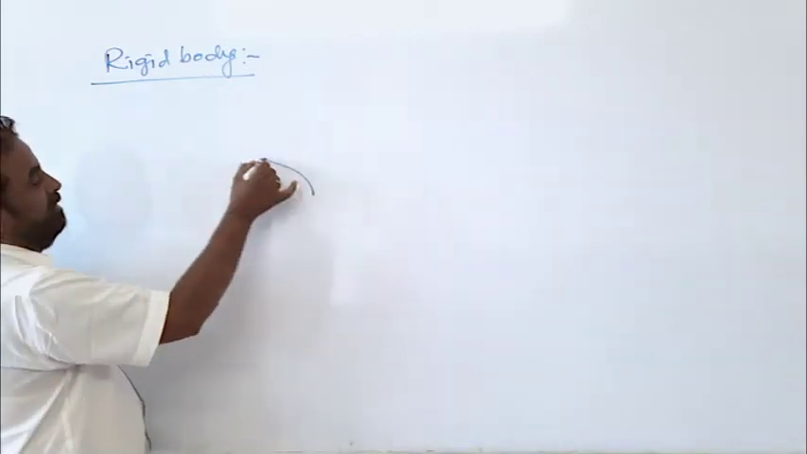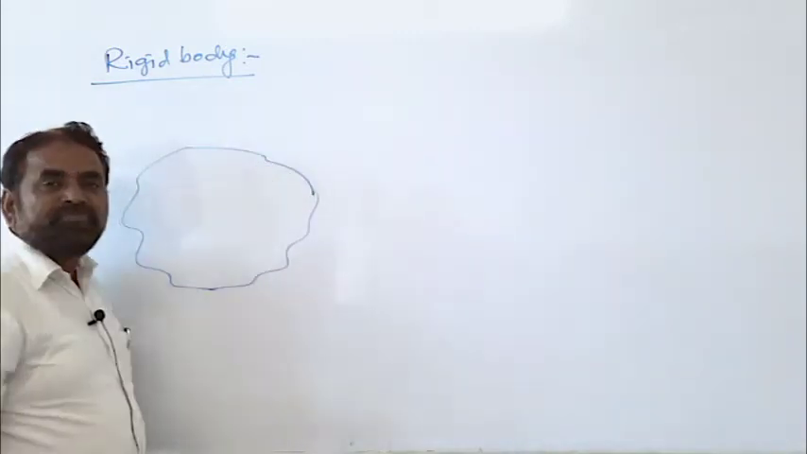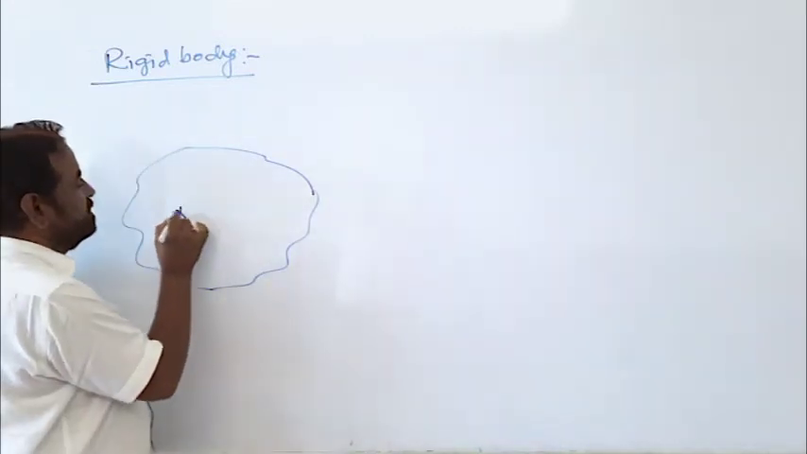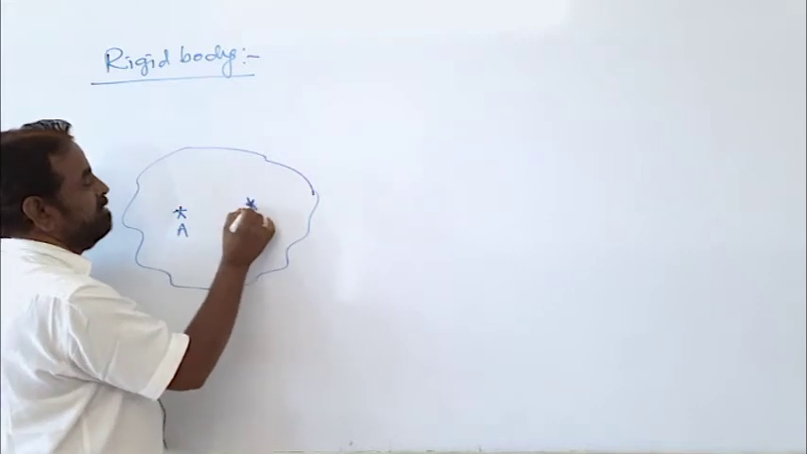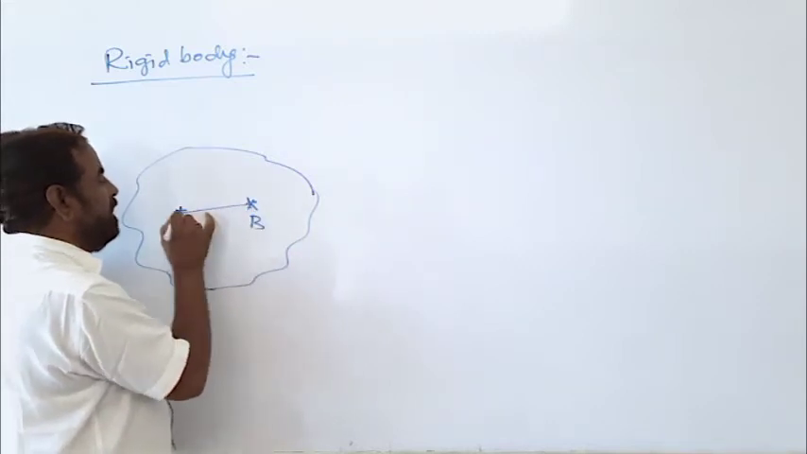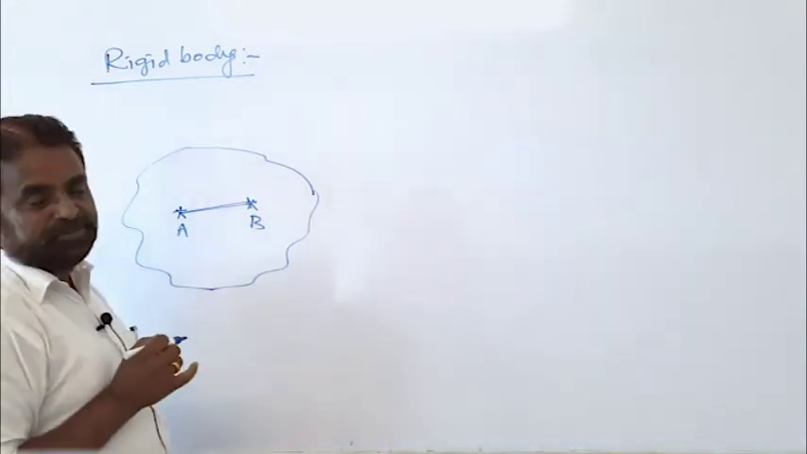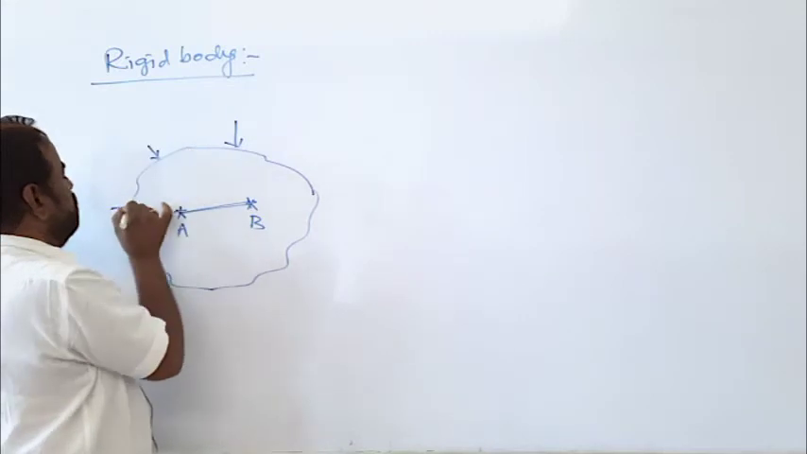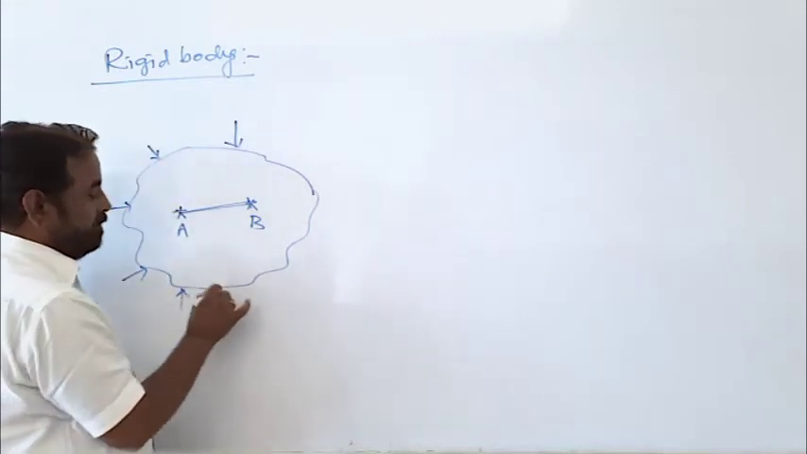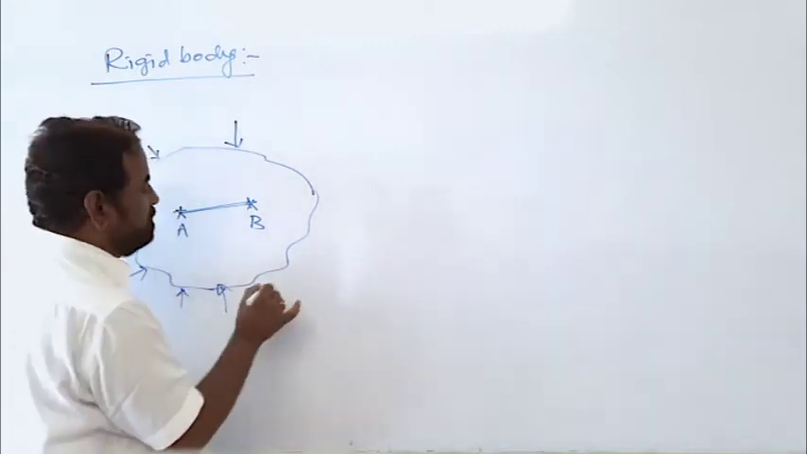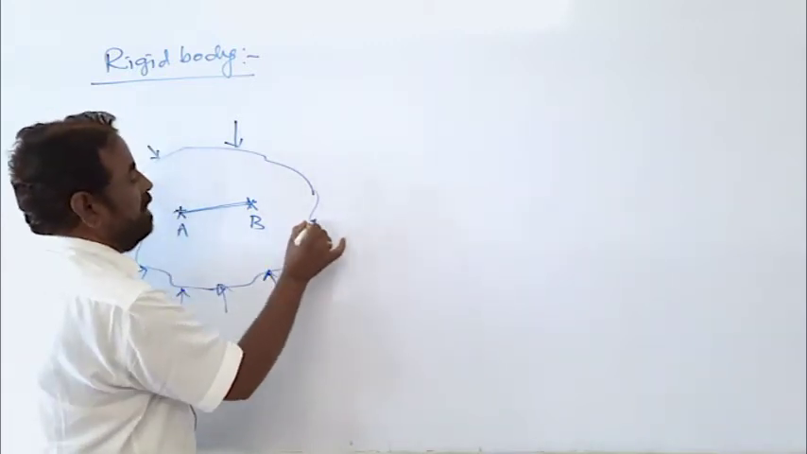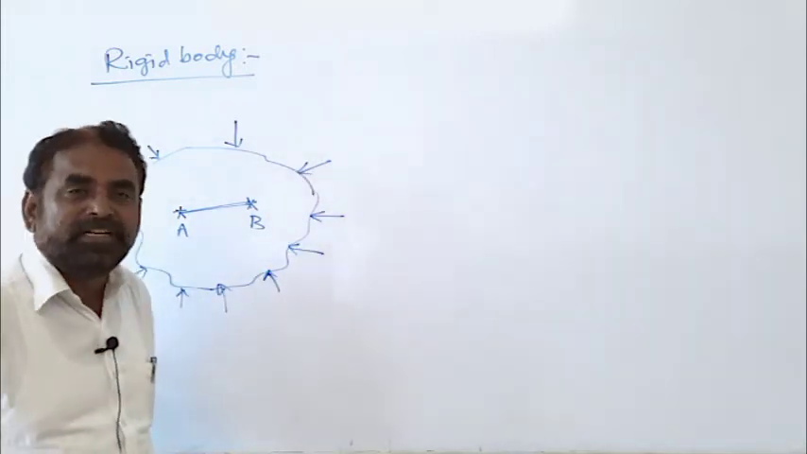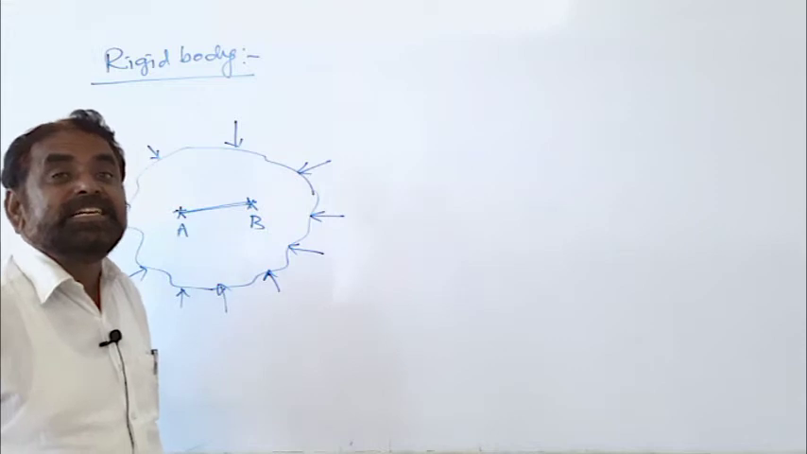For example, this is a rigid body. A rigid body can be of any size and shape. This is particle A, this is particle B. The relative distance between these two particles remains constant, whatever and however forces may be applied. So small or so large forces are applied, the body always maintains the distance between any two positions of the particle. This is called a rigid body.